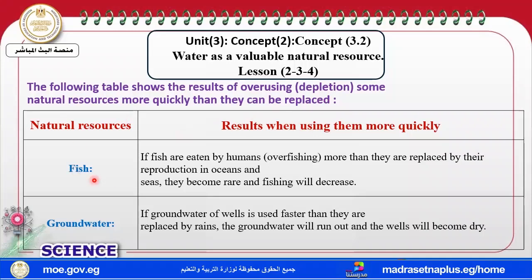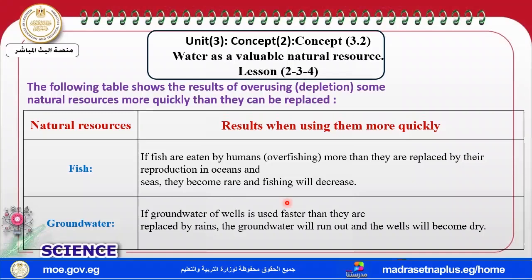Okay, like what? Like the fish. If the fish are eaten by humans, it makes overfishing more and more. We fish more than can be replaced. There is no time for the fish to reproduce because humans catch them. What will happen to the fish? The fish become rare. The number of fish will decrease because there is no fish.